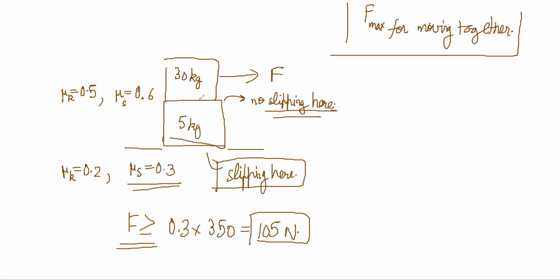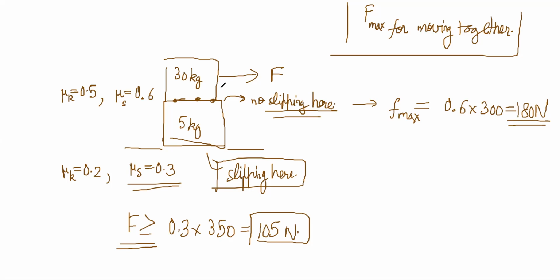And here, what is the force necessary for slipping? This is internal friction. The maximum value of friction here is 0.6 into 300, which is 6 by 10 into 300, that is 180 Newton. This is the maximum value of friction.